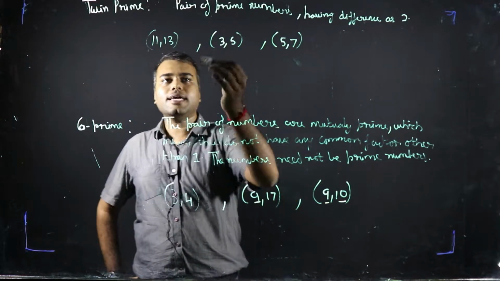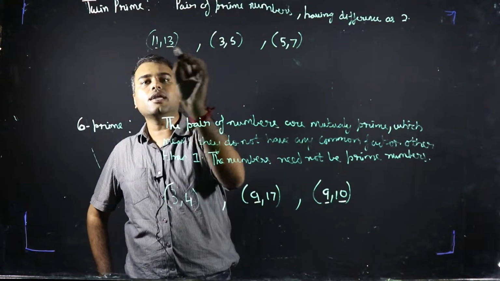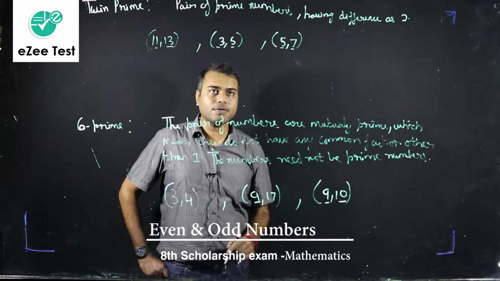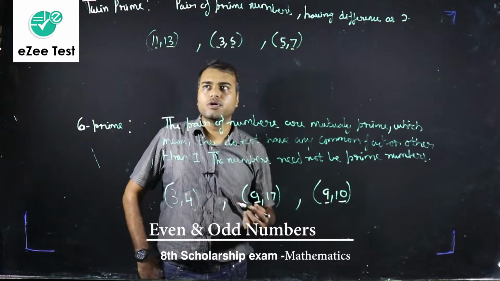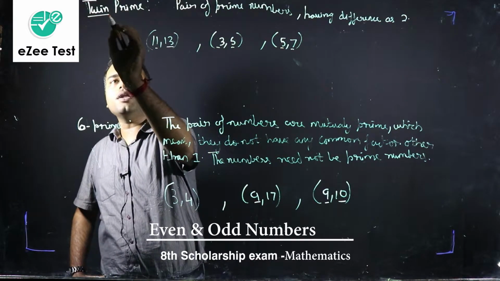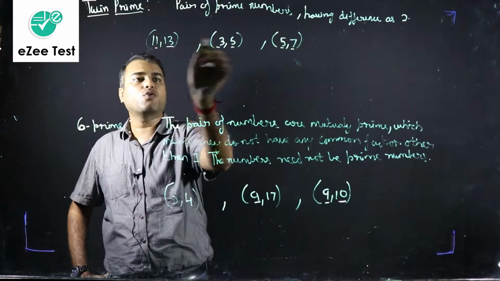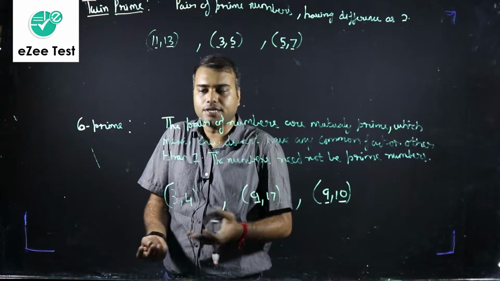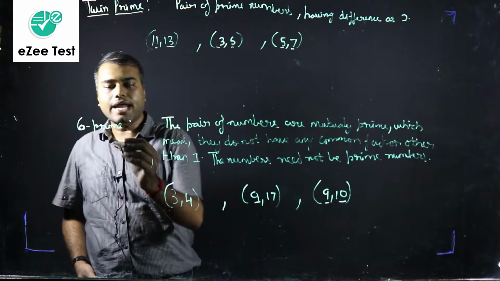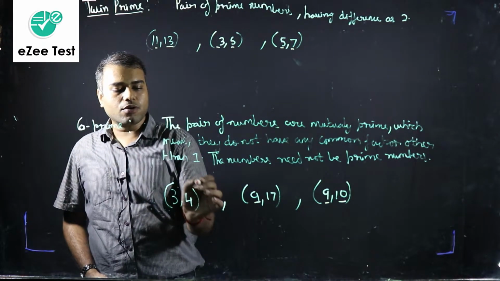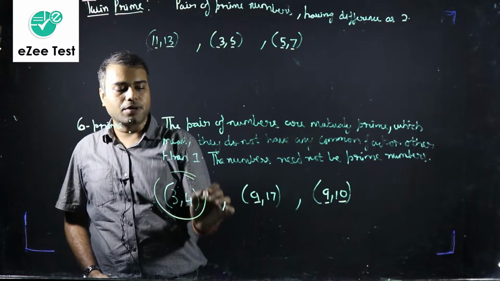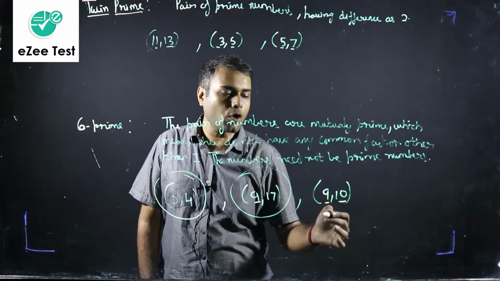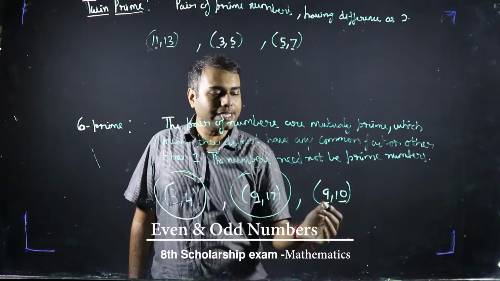Fine. And in case of twin primes, both the numbers should be prime numbers with a difference of 2. So that's why the word twin prime is important. Prime means both the numbers are prime and they are like twins. They come very near to each other with a gap of 2. Okay, and co-prime means that they are mutually prime numbers, which means they do not have any common factor other than 1,